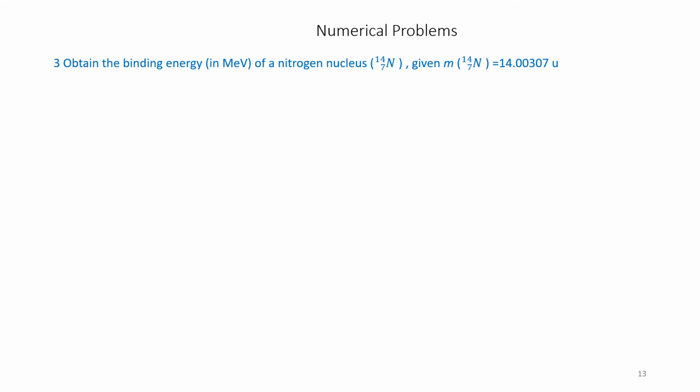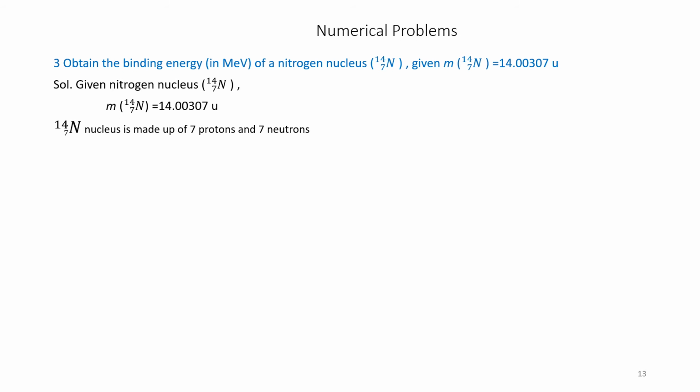Exercise number 3. Obtain the binding energy of a nitrogen nucleus, N 14 7, given the mass of N 14 7 is equal to 14.00307. In the revised syllabus, binding energy numerical examples are perhaps deleted. However, I have added it. You please note down. Nitrogen nucleus is N 14 7. Therefore, mass of N 14 7 is equal to 14.00307. It is also given.